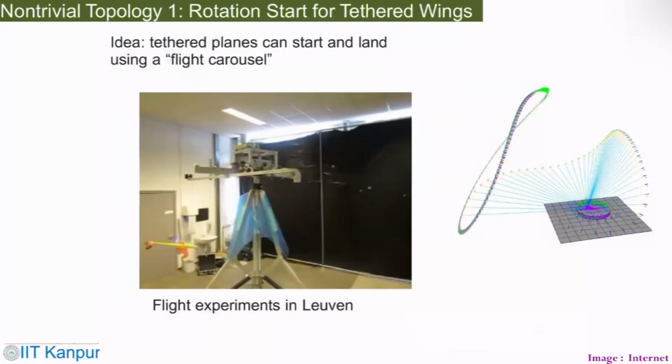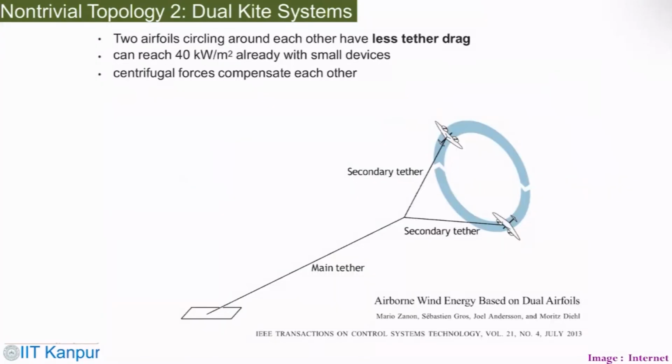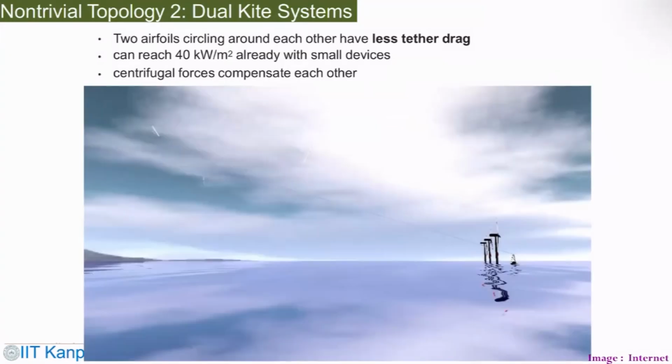This is another flight experiment in Leuven, where these tethered planes follow certain paths. So flight path estimation is important, and then one could have a dual kite system. You have a main tether and a secondary tether, so that they can stabilize each other, and they go in a cyclic path where you extract the energy. This is quite an interesting concept, and this is an example of a dual kite system. You can see this is one here, this is one here, and the cable is connected there.